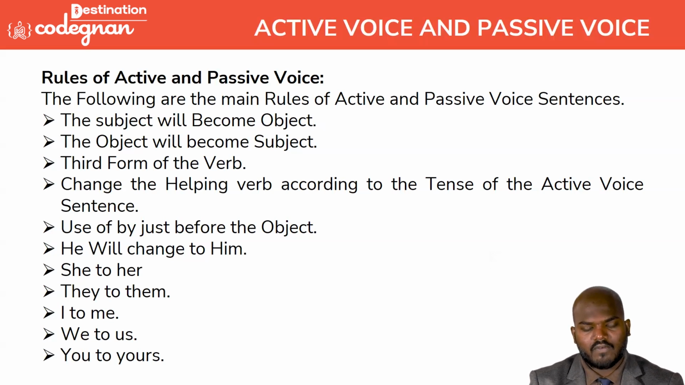Change the helping verb according to the sentence. Use by just before the object. He will change to him, she to her, they to them, I to me, we to us, you to yours. This is how they get converted. So please take a picture of this particular slide, or write it down in your notebook. That's a very important one.